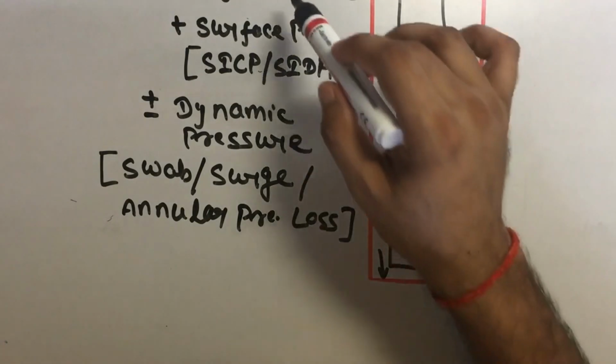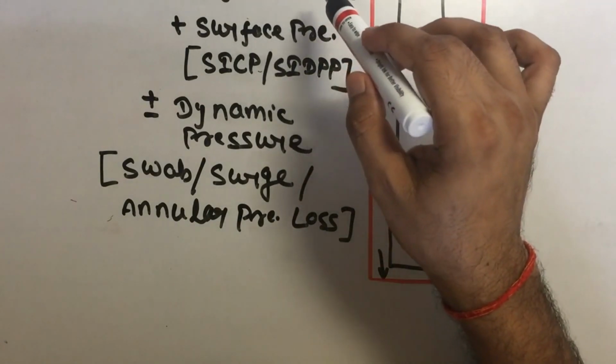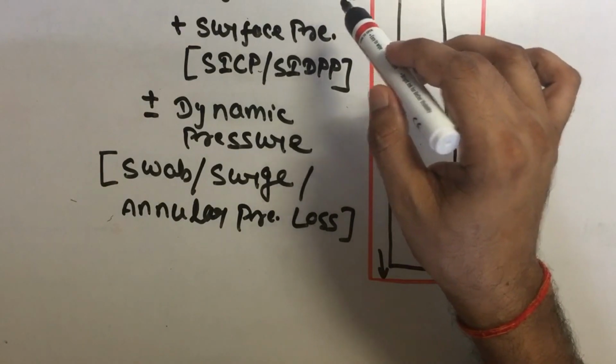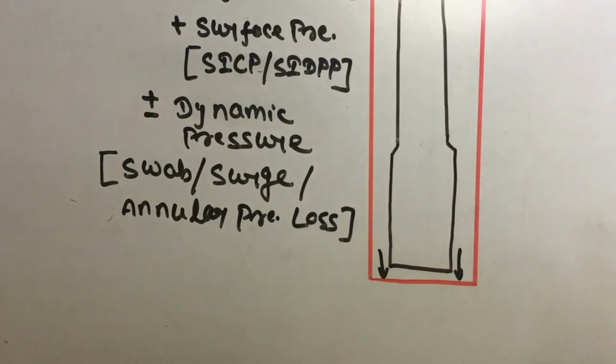Hydrostatic means static, that means the fluid is in a static condition. Then the BHP is equal to the hydrostatic pressure of the well. And when the well is in a dynamic condition, that means there is some annular pressure loss in the well, which will be added to the hydrostatic pressure.